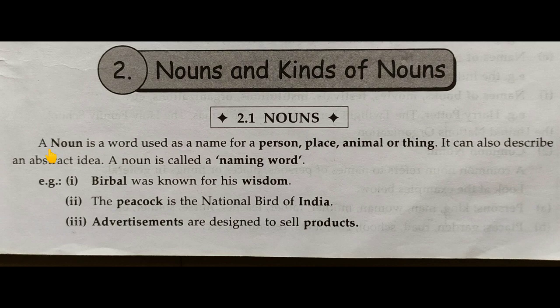Okay, students, you have to write down the definition and its examples. You have to prepare notes of that. I will tell you what is noun. A noun is a word used as a name for a person, place, animal, or thing. It can also describe an abstract idea. A noun is called a naming word.